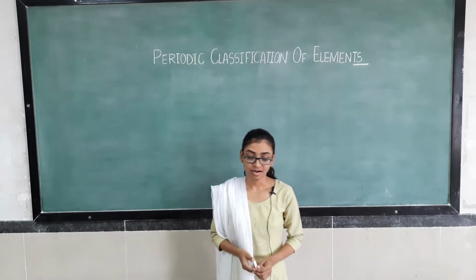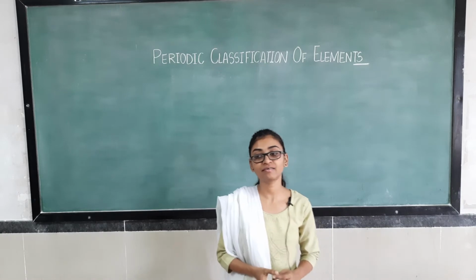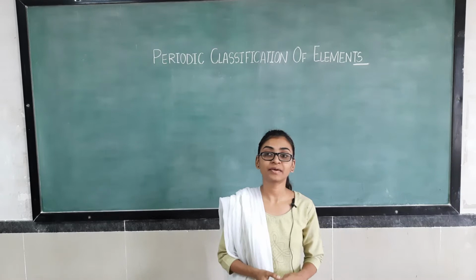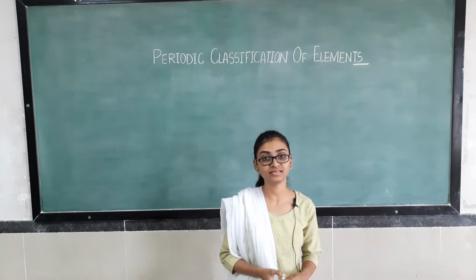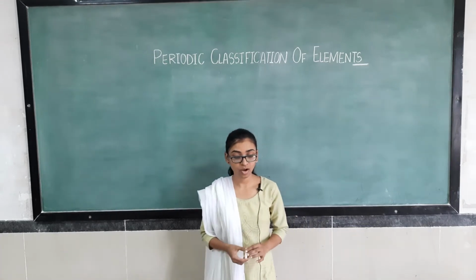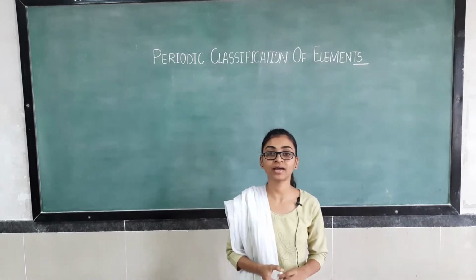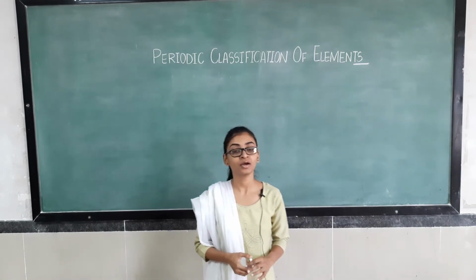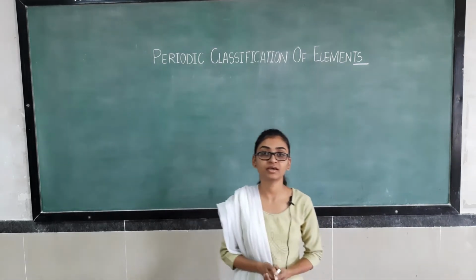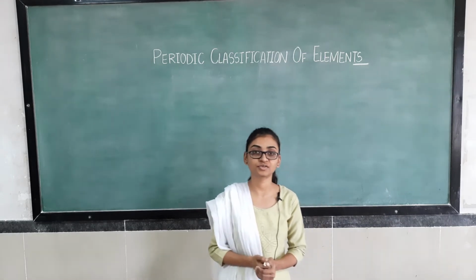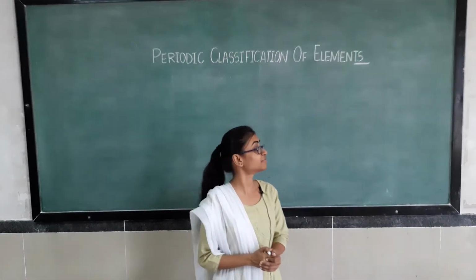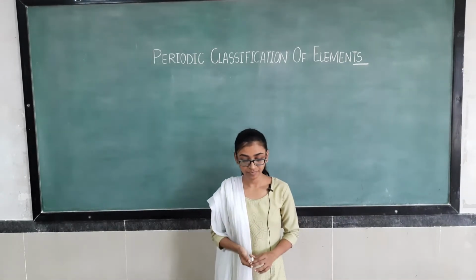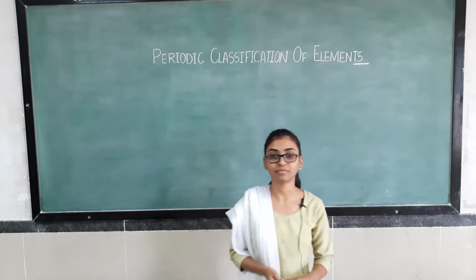So in previous videos, we have covered two chapters from class 10 that are chemical reactions and equations and acids, bases and salts. As chapters 3 and 4 are excluded by CBSE this year from the syllabus due to the COVID-19 pandemic, we are going to take the fifth chapter from the science textbook NCERT, that is periodic classification of elements, right? So we'll see the chapter, right?